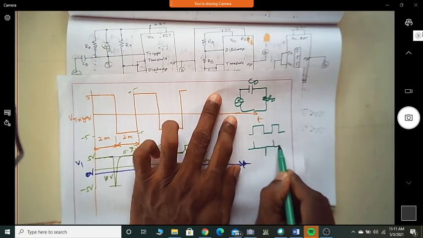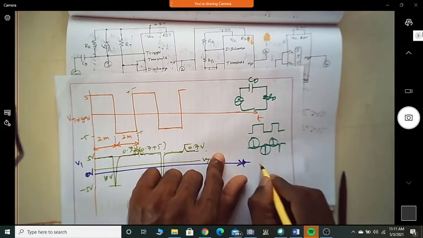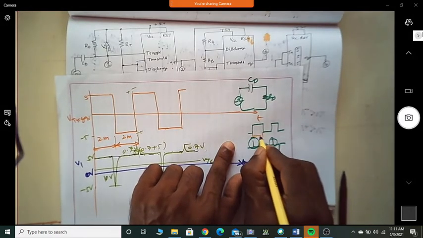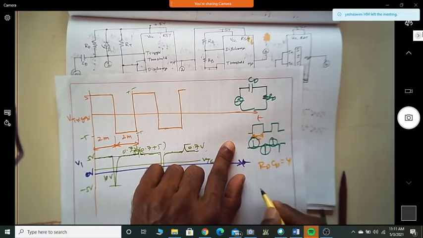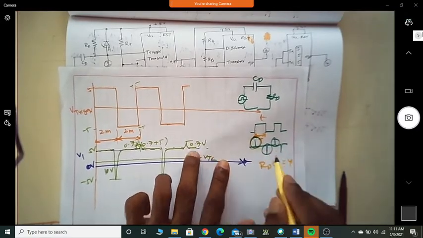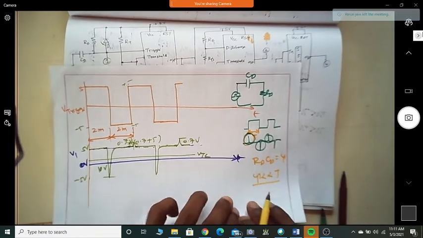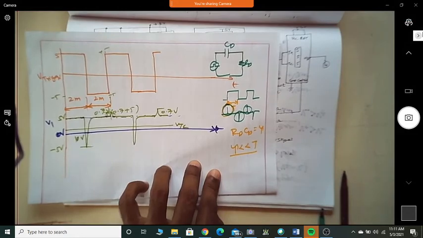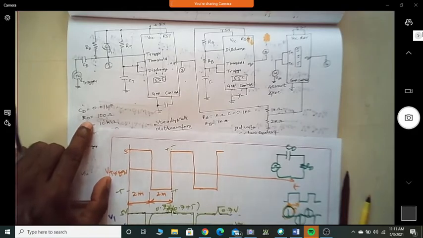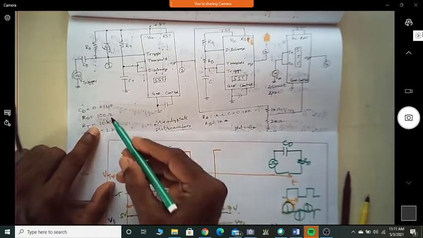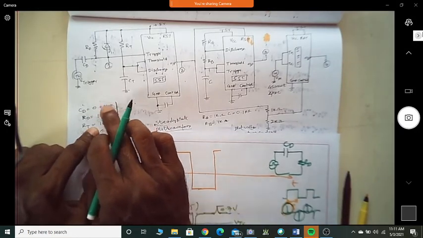I'll get spikes here. These type of spikes are possible only if, because the wave has some time period T, and this has some RD CD time constant, these spikes are possible if tau is far less than T. Getting this point? You might have seen that CD is equal to 0.01, RD is equal to 100 ohm. So we have to find out why the values of RD and CD are 100 ohm and 0.01. Can it be something different?